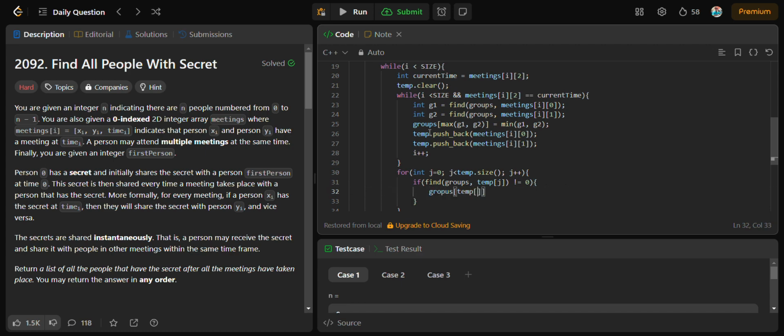Groups of temp of j equals to temp of j,